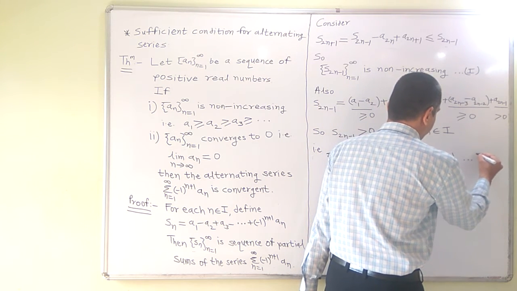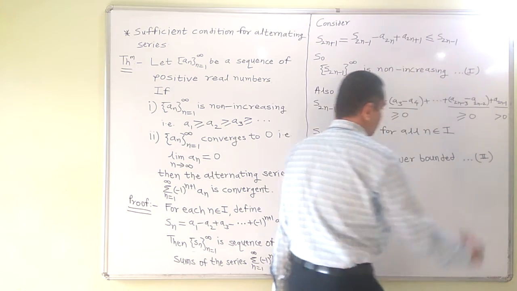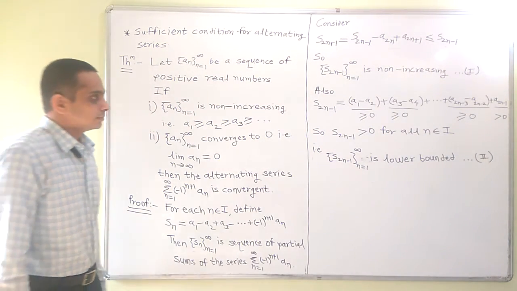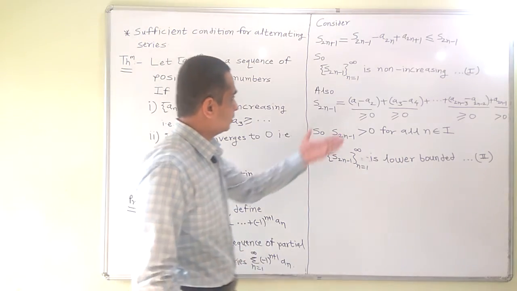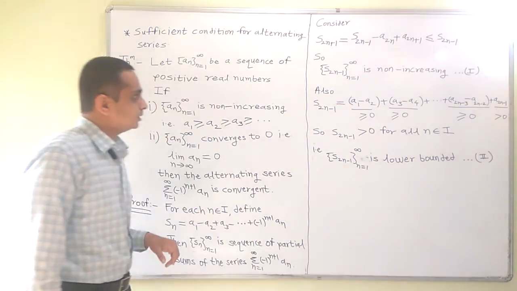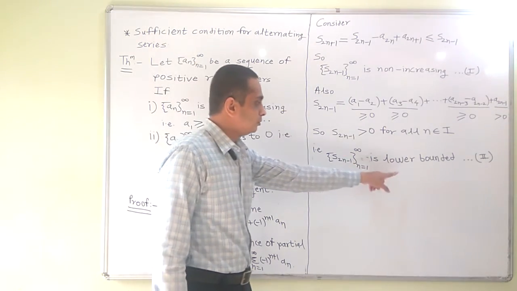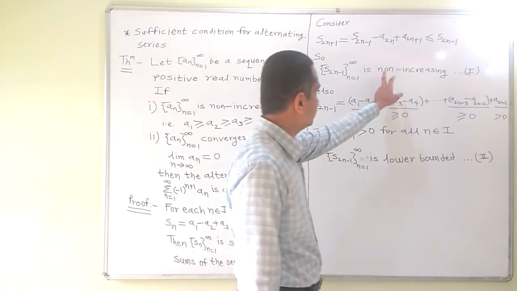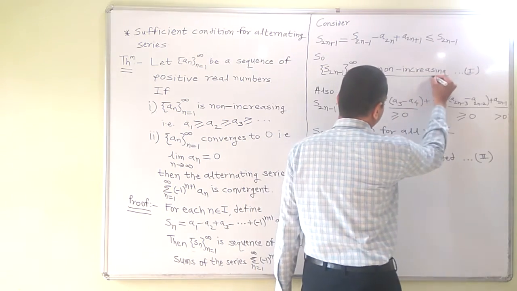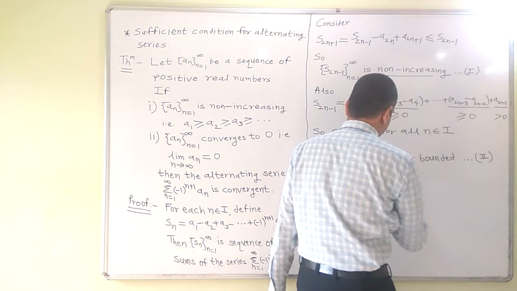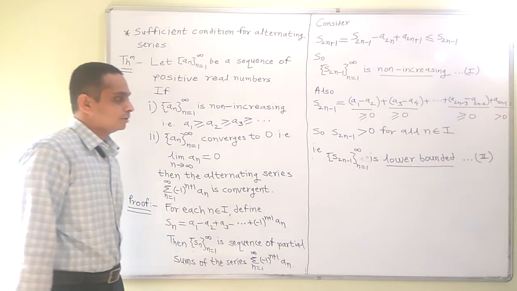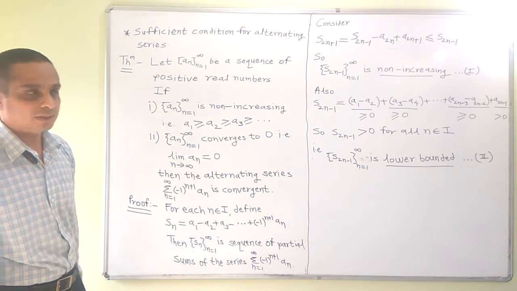Now we have the second statement. We can combine first and second. So this is a monotone and lower bounded sequence, non-increasing and lower bounded. We have seen in the monotone sequences topic that every non-increasing and lower bounded sequence is convergent.